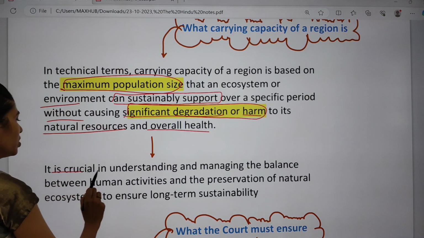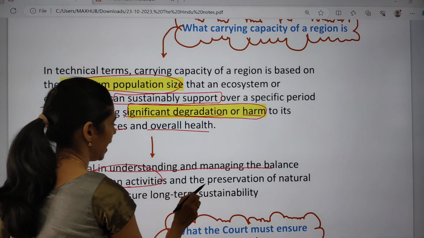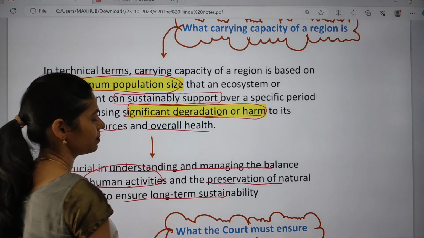It is very crucial in understanding and managing the balance between human activities and the preservation of the natural ecosystem, and to ensure long-term sustainability.